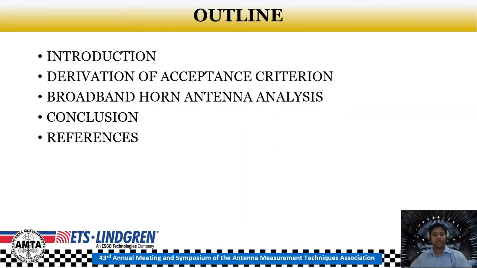So this would be the outline of the paper. First, I'll begin with the introduction, then the derivation of the acceptance criteria, then the broadband horn antenna analysis, and then we'll finish with my concluding remarks and my references.